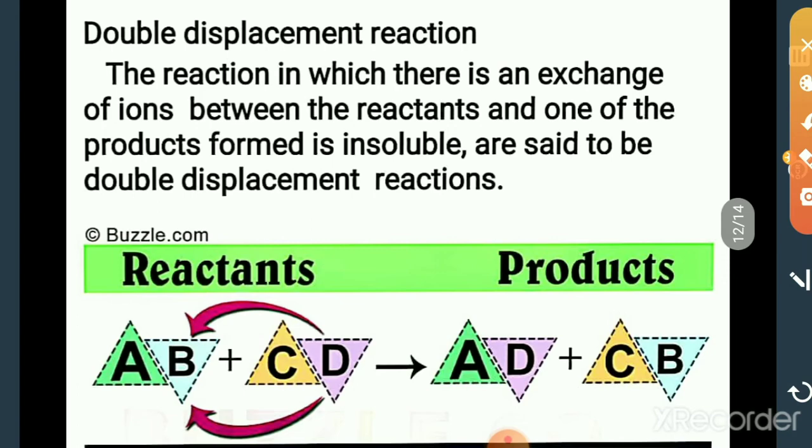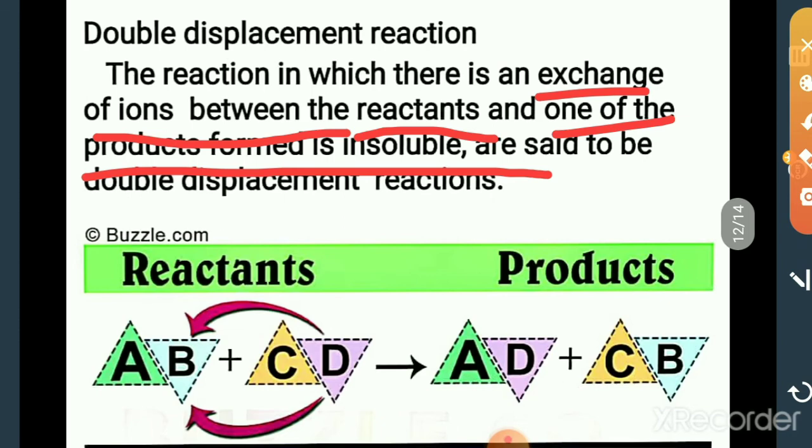The reaction in which there is an exchange of ions between the reactants and one of the products formed is insoluble is said to be a double displacement reaction.